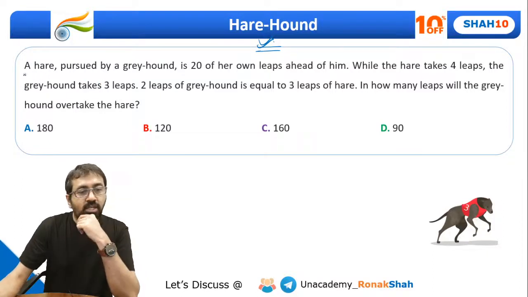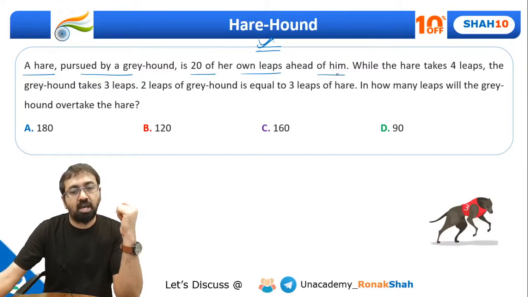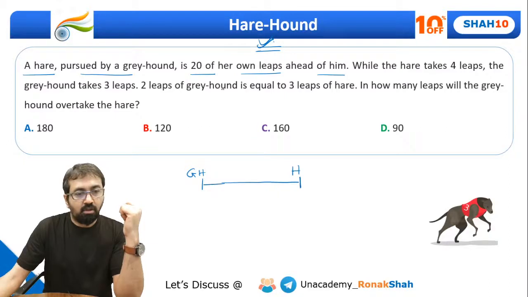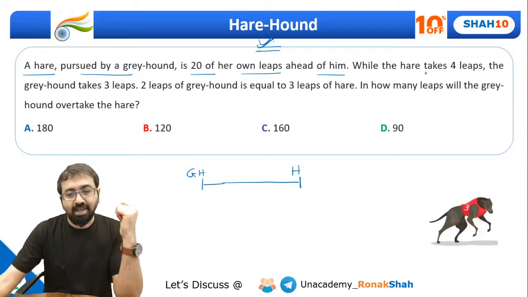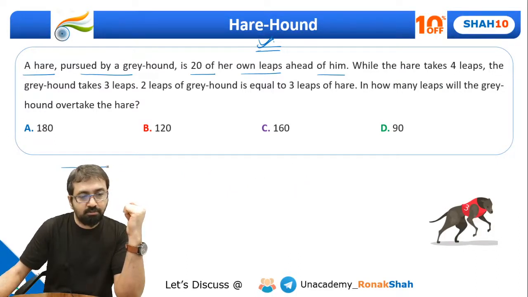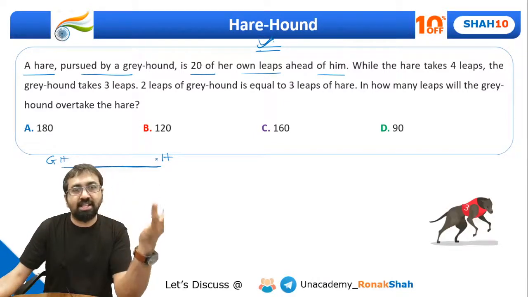So guys, let's look at this one. A hare pursued by a greyhound is 20 of her own leaps ahead of him. Okay, so the hare is over here and the hound is over here. Greyhound, so we'll say GH. This is the hare. Hare means H and greyhound means GH. Let me write properly, we'll require some more steps. So the greyhound is over here and the hare is over here, and this distance is how much? 20 steps of the hare, but we don't know the length of the hare's steps.